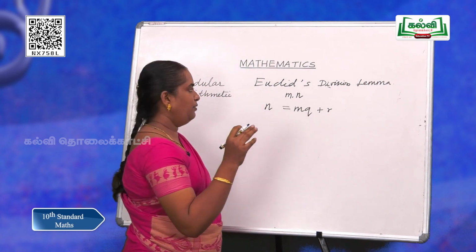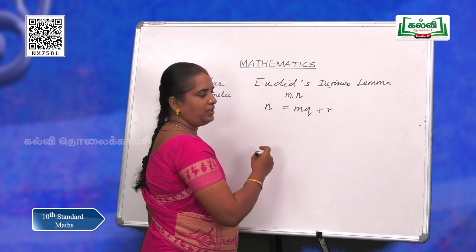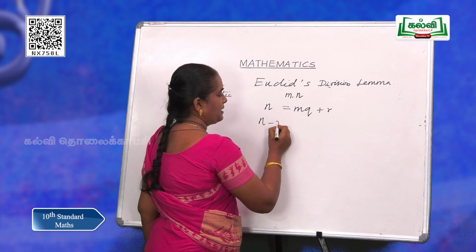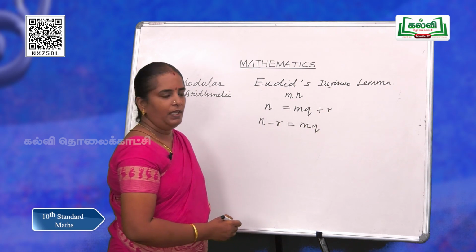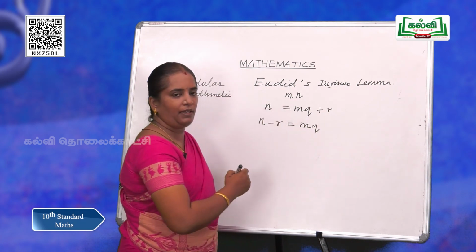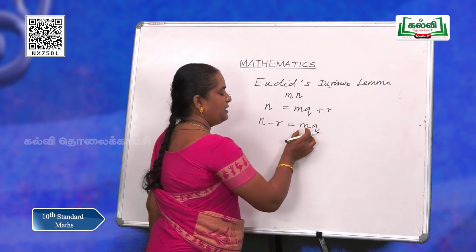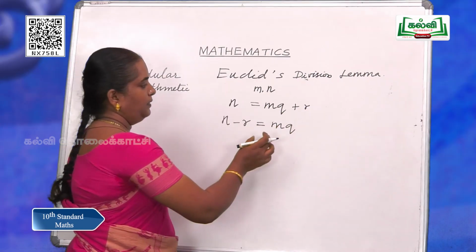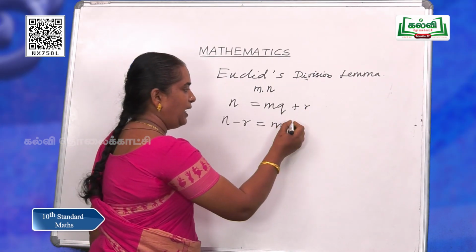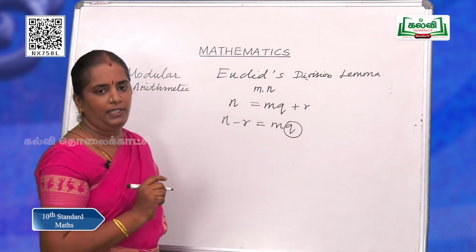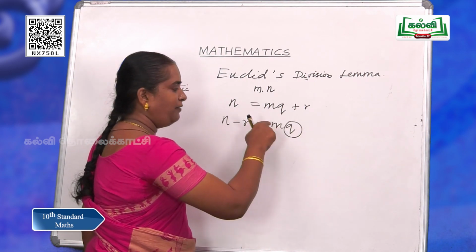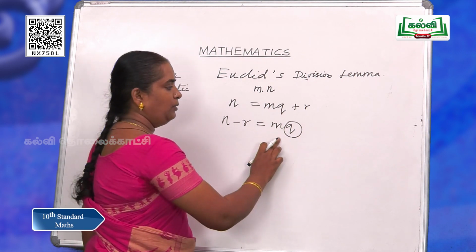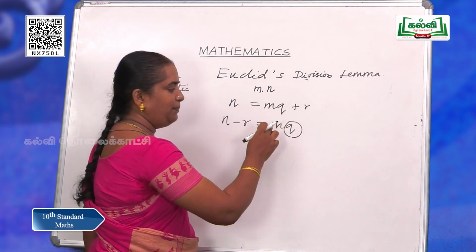Now, we are going to subtract r from both sides, which gives n minus r equals mq. As m is the number we have, this is q times m. As the quotient is always an integer, we can say that this is an integral multiple of m. mq is an integral multiple of m.